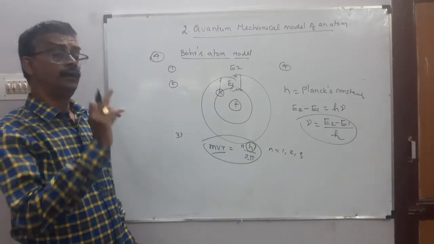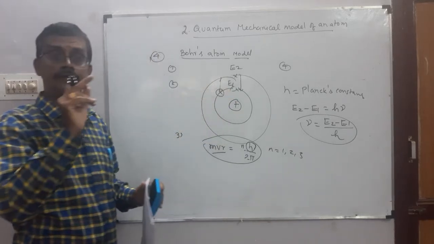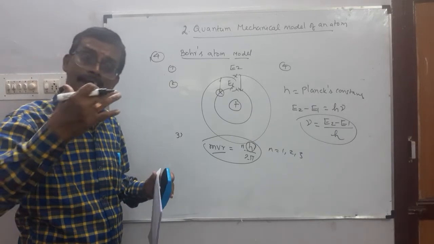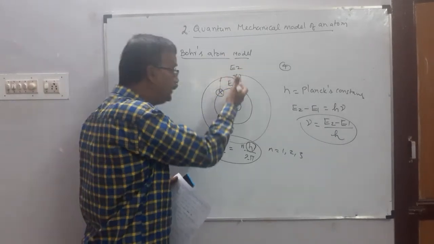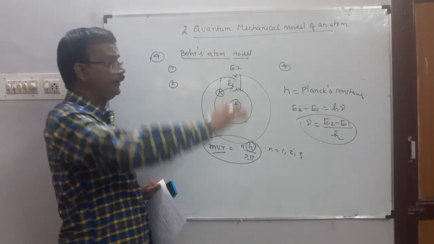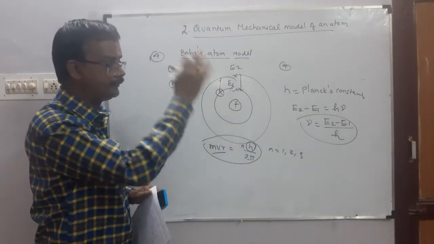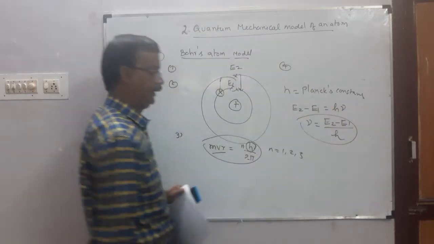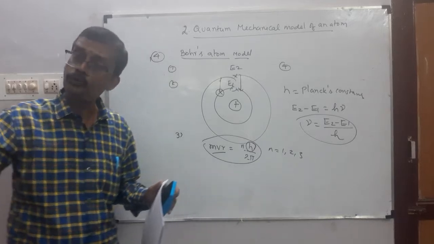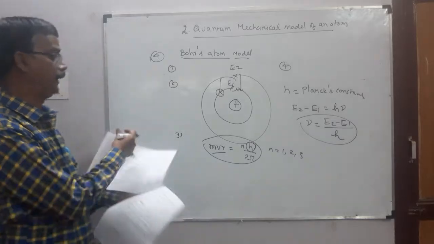Fourth point, as long as electrons revolve in a fixed stationary path, it does not lose its energy. When electron jumps from higher energy to lower energy, the excess energy is emitted in the form of the radiation. That's excess energy E2 minus E1 equal to h into nu. The frequency of the radiation is E2 minus E1 by h. Okay. Now where h is the Planck constant. Conversely, when suitable energy is applied to electron, it jumps from lower energy to higher energy. So very important.